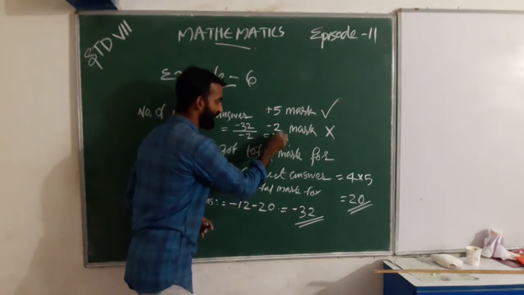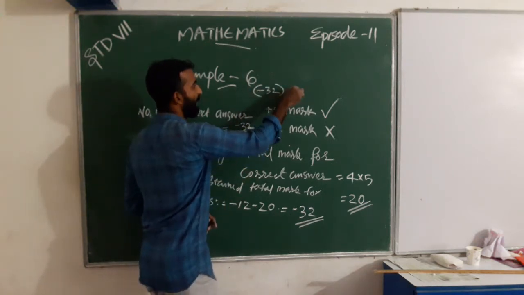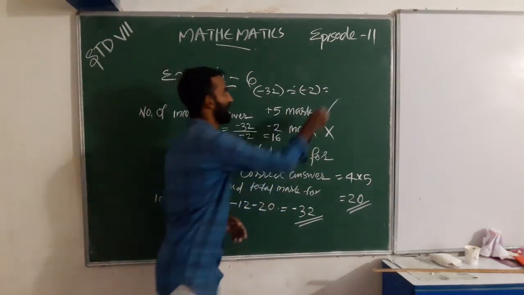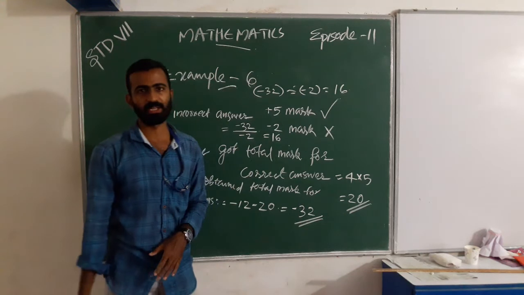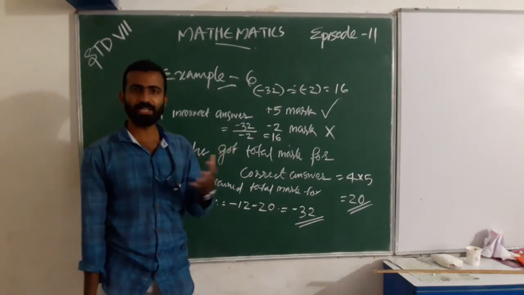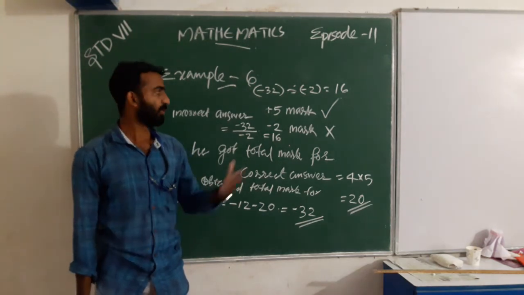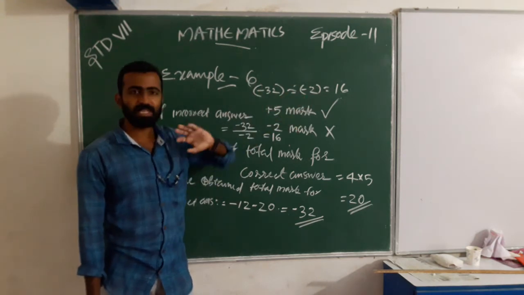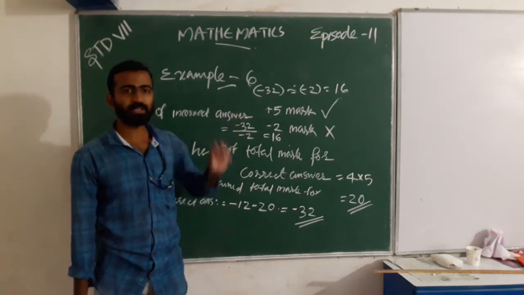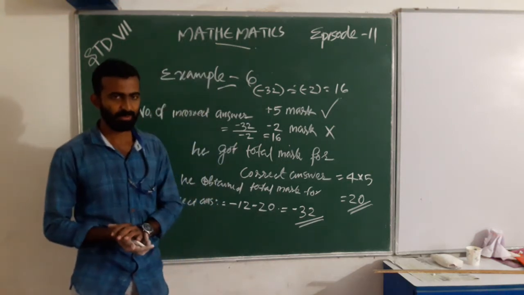That is -32 divided by -2. What we get? Answer is 16. Positive 16, because when we divide a negative integer by a negative integer, we get a positive integer. So the answer is 16. How many incorrect questions did he attempt? Answer is 16. Is it?